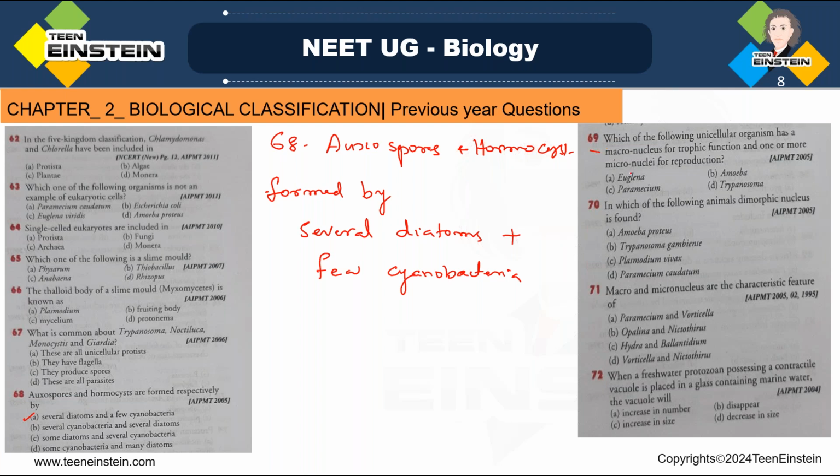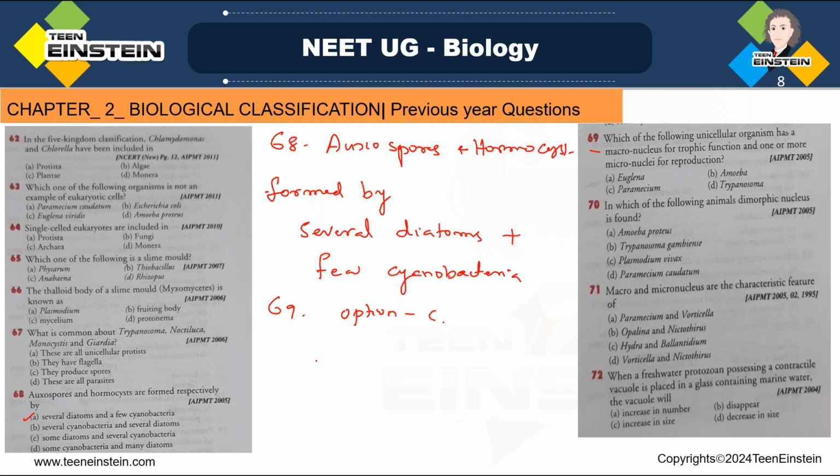Here options are Euglena, amoeba, paramecium, and trypanosoma. Option C, paramecium is the right answer.